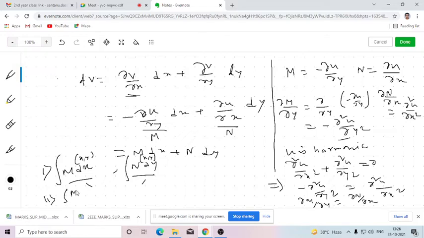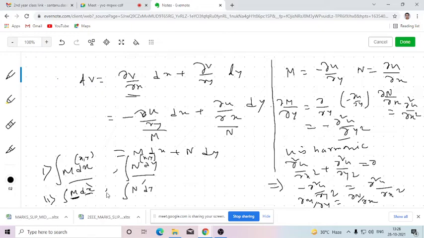Or you can integrate m with respect to x keeping y constant. Then you integrate only those terms of n with respect to y which don't contain x, because already x and y are there and we are integrating with respect to x. If we also integrate the terms which contain x, the same kind of term will come twice.